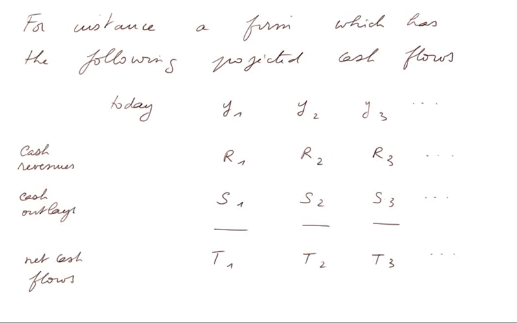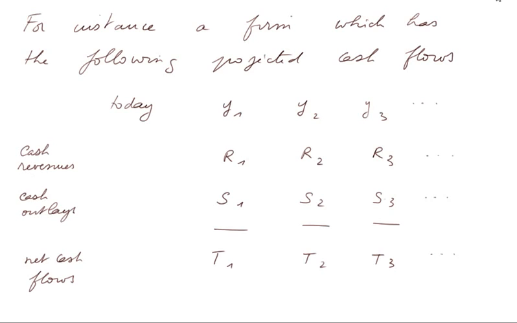For instance, a firm which has the following projected cash flows. Today we have nothing. In 1 year we have a cash revenue plan of R1, a cash outlay plan of S1, and therefore a net cash flow in 1 year of T1. And same for year 2, in 2 years, R2, S2, and T2. In year 3, R3, S3, and T3. It may or may not continue.